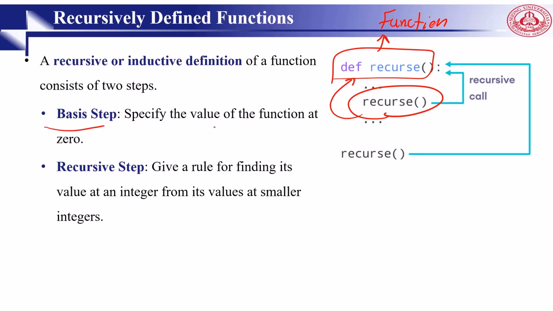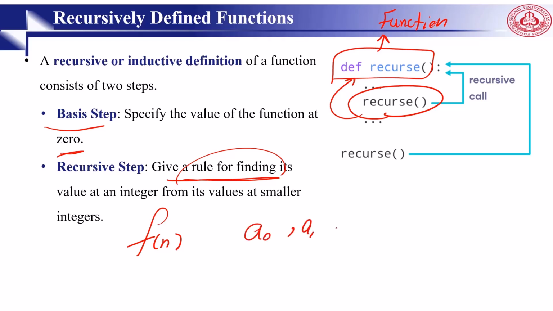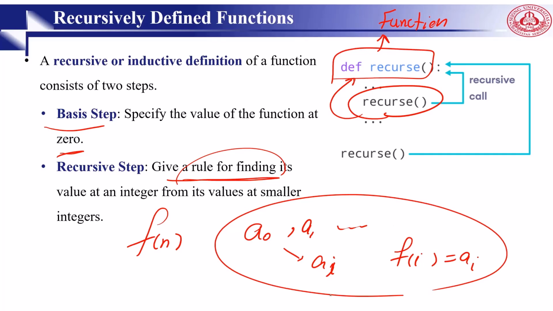The basic step specifies the value of the function at 0. And the next one gives a rule for finding the value at an integer from the values at smaller integers, or a closed form that we already have. So a function like f(n) is the same as a sequence like, for example, a0, a1, up to something, where ai here is, for example, f(i). It's a kind of mapping or closed form that we already have.